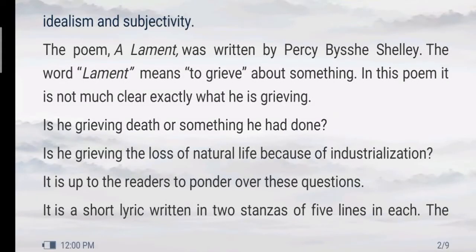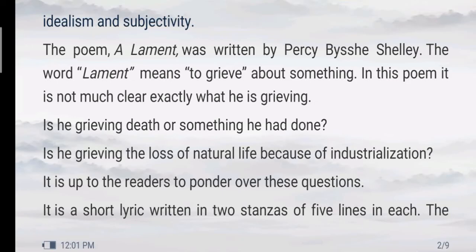And the most important thing to note about Shelley's poetry is the element of subjectivity. Subjectivity means the expression of personal feelings. Shelley's most poems are subjective by nature. That means Shelley tries to express his personal emotions, his personal experiences in his poetry, and that makes his poetry personal or subjective poetry.